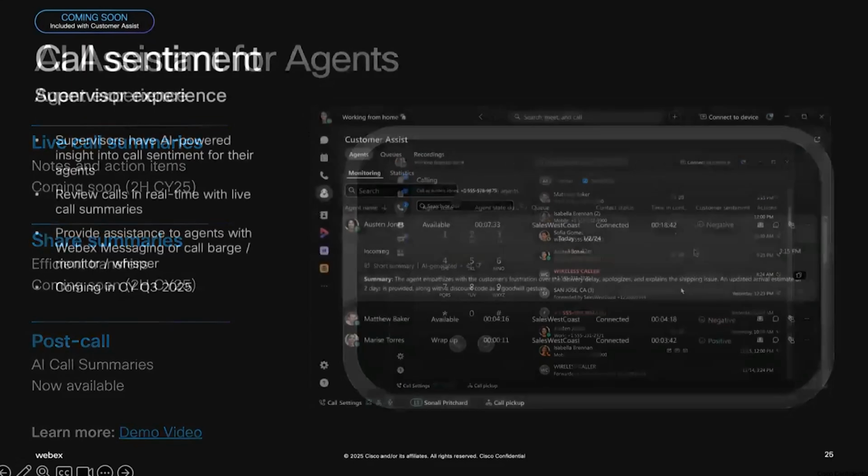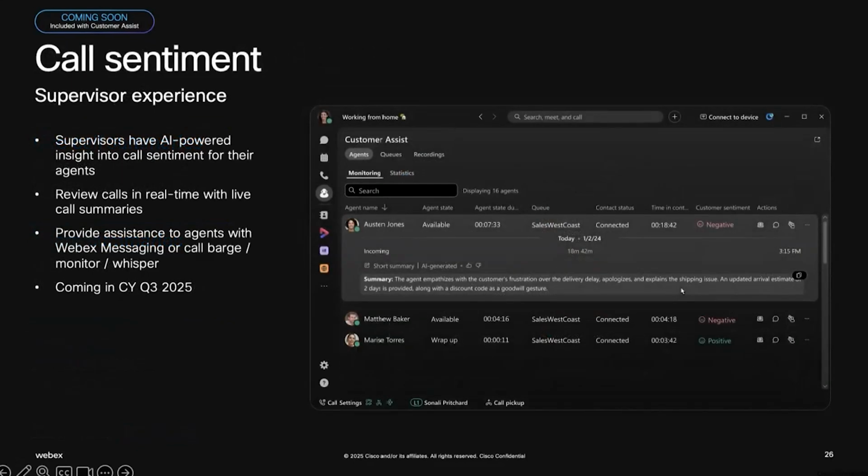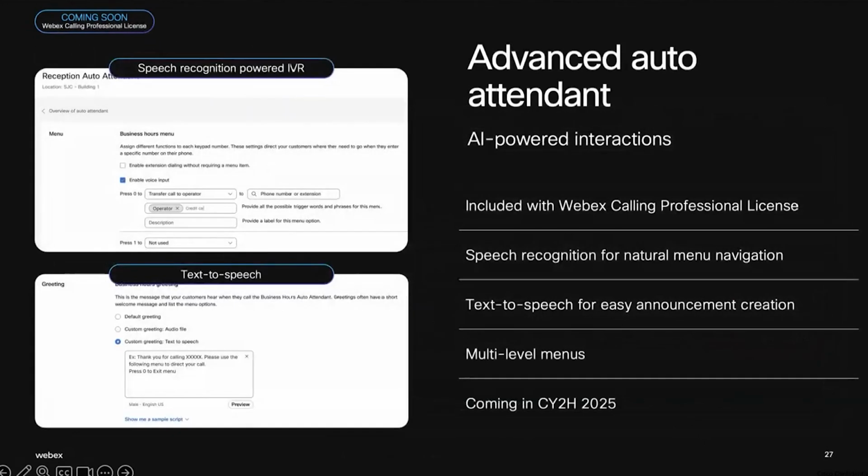within the Customer Assist. Along with that, another feature that is coming soon is call sentiment. For example, my agent is on a call and I'll be able to see the sentiment on an ongoing customer call and take actions accordingly. I can see here the customer sentiment is going negative. So I'll be able to directly barge into that call, or monitor it, or silently listen to what the conversation is about, and take action accordingly. I can probably prevent that negative sentiment and convert it into a positive conversation later on. That is something which is going to come soon.